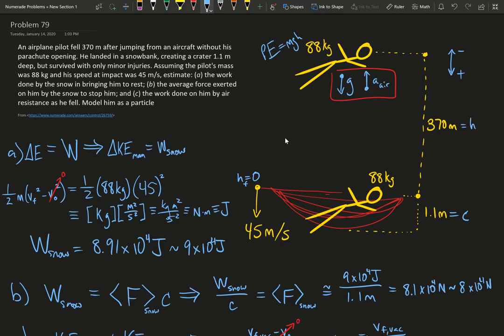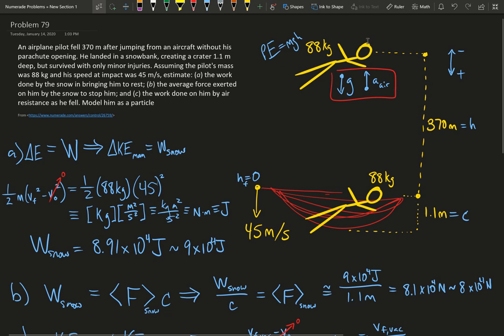Hi, everyone. I want to talk you through problem number 79. So we have an airline pilot. He falls from a height of 370 meters to the ground, zero height, and he does so without his parachute opening. He lands in a snowbank, which I've illustrated here in red, and creates a deceleration in the snow. He falls for 1.1 more meters and forms a crater 1.1 meters deep, C.